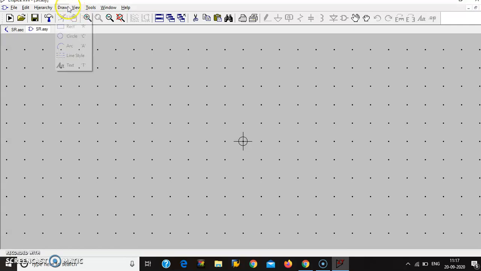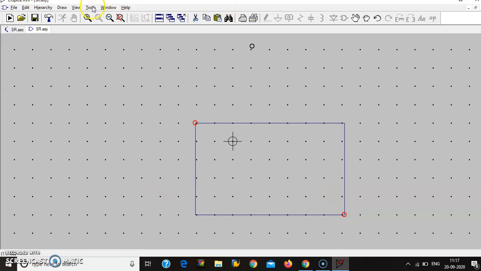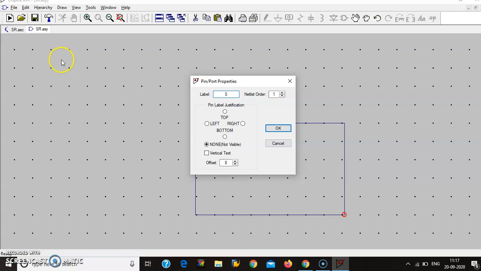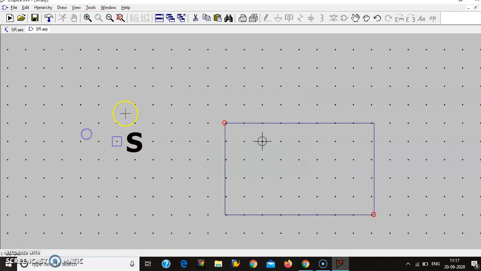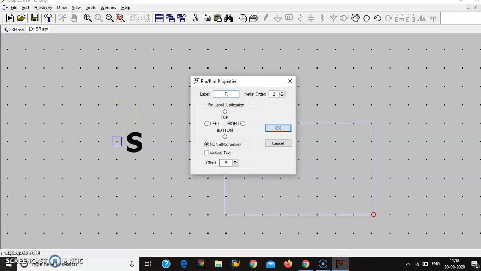Here, draw one rectangle. Go to edit, press P, two inputs S and R, place them on the left side.